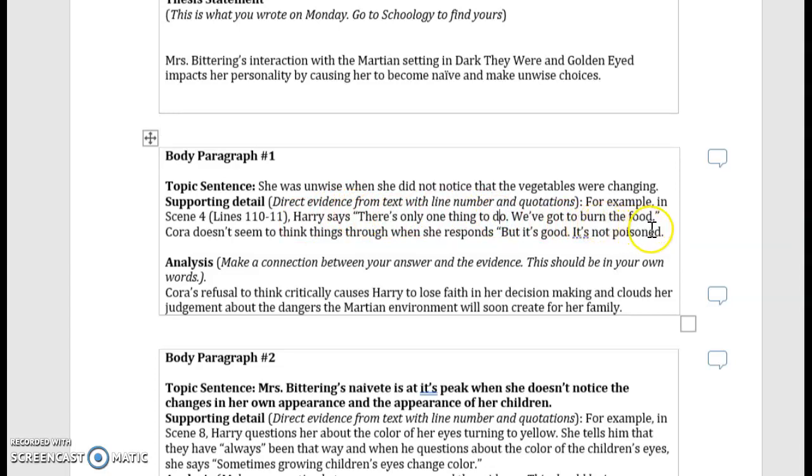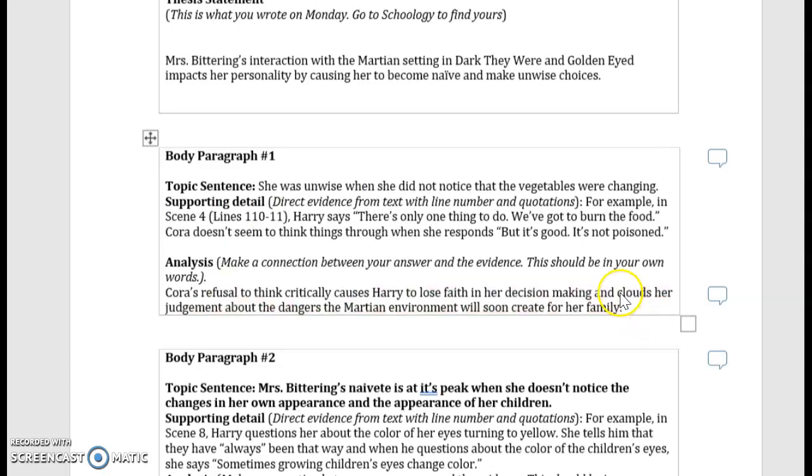So I said, for example, in scene 4, lines 110 through 11, Harry says, "There's only one thing to do. We've got to burn the food." Cora doesn't seem to think things through when she responds, "But it's good. It's not poisoned." Then I need to come here and I need to close my quotations.